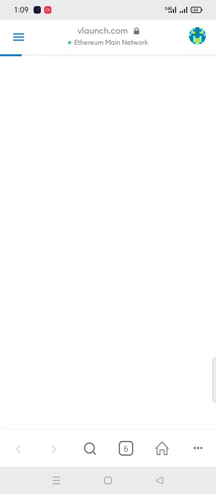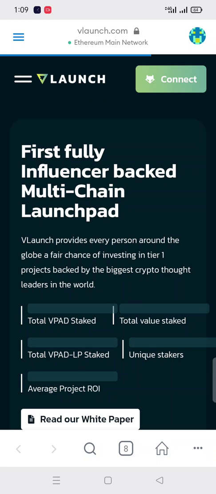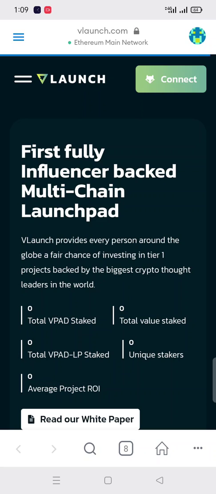You can see I'm directly connecting VLaunch with MetaMask. After that, I'm just waiting. I also told in that video how you can install it, what the process is, and how we transfer Ethereum from Binance to MetaMask. I clarified everything in that video. Right now I'm waiting, and you can see it's still waiting. If it connects to MetaMask, then we are successful, and you can buy this easily. So we just wait for that.